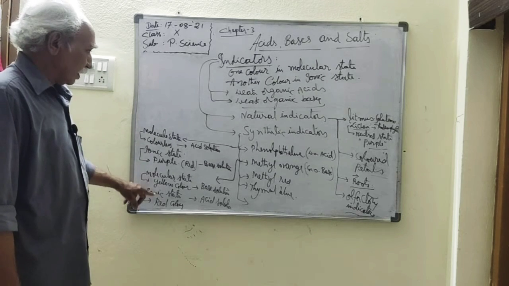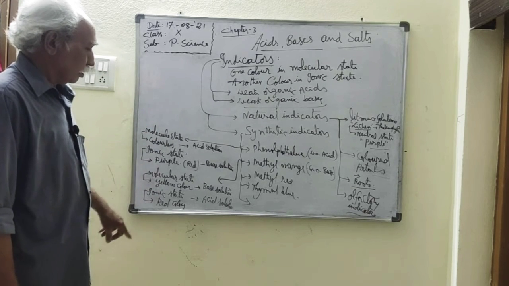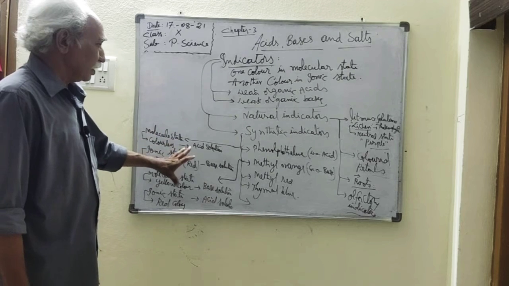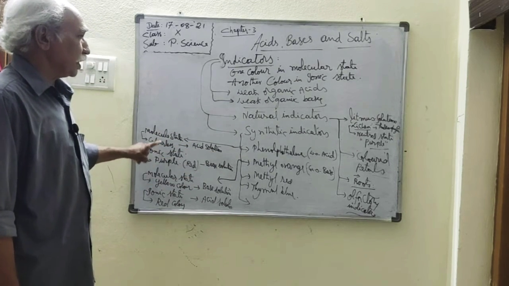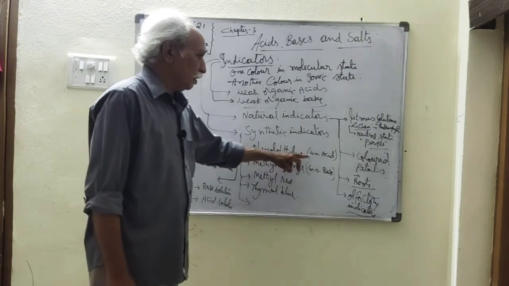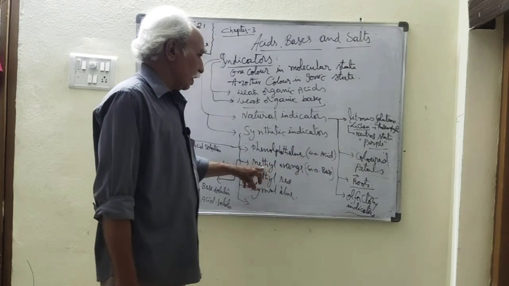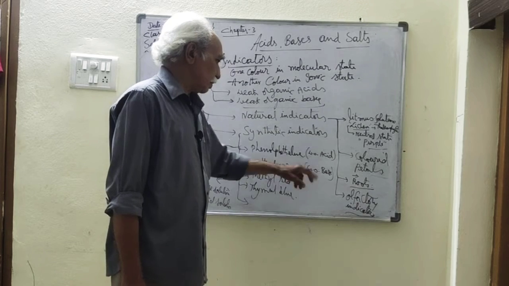So like this we can use the two indicators to identify the acid solutions and base solutions. These two indicators are phenolphthalein, a weak organic acid, and methyl orange, a weak organic base. Okay.